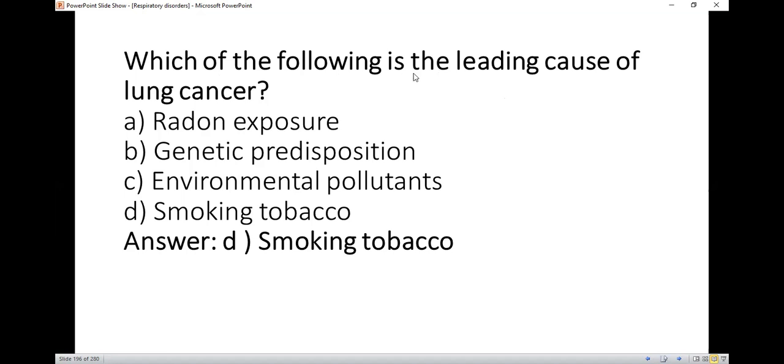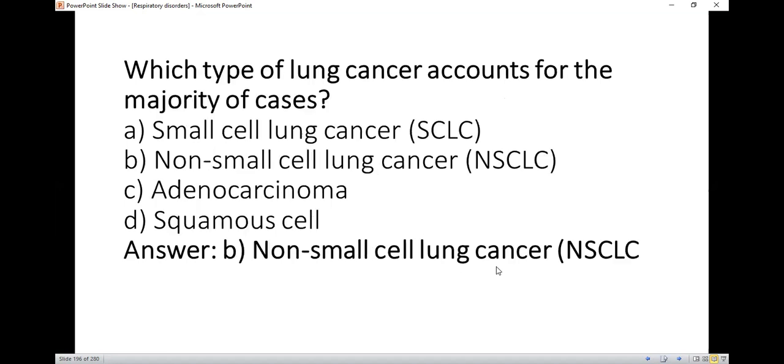Which of the following is the leading cause of lung cancer? So right option A, D, smoking, tobacco. Which type of lung cancer accounts for the majority of cases? So right option A, B, non-small cell lung cancer.